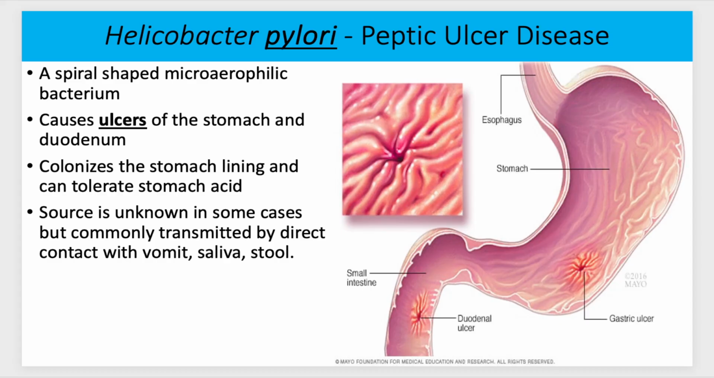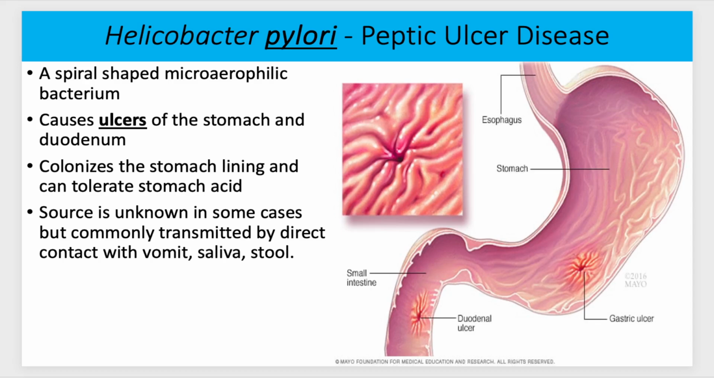Helicobacter pylori. For this one, this is a peptic ulcer disease. The story behind this is actually really interesting. It's a spiral-shaped bacterium, and it causes ulcers in the stomach. For the longest time, people thought ulcers were caused by eating acidic foods and stress, which can contribute to ulcers, but it can also be caused by this particular bacteria.